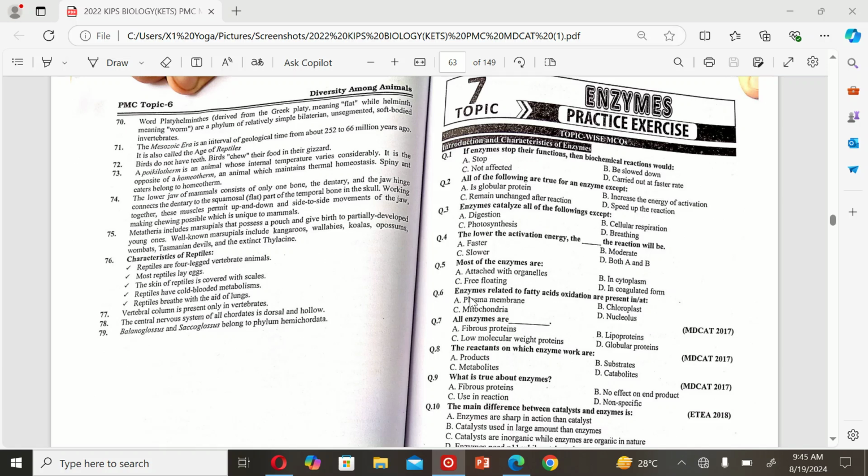The next MCQ is: enzymes related to fatty acid oxidation are present in A. plasma membrane, B. chloroplast, C. mitochondria, and D. nucleolus. So the correct option is C, mitochondria.